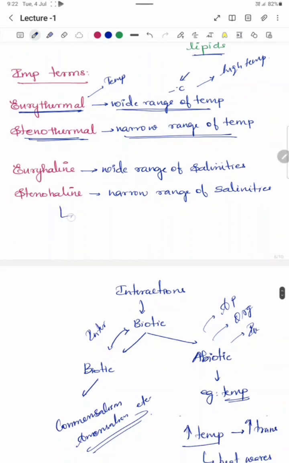Similarly, we also have for salinity, euryhaline and stenohaline. Euryhaline refers to those organisms which live in a wide range of salinities, and stenohaline refers to organisms that live in a narrow range of salinities.